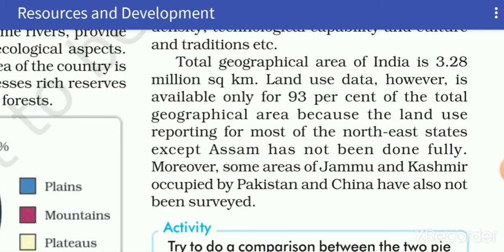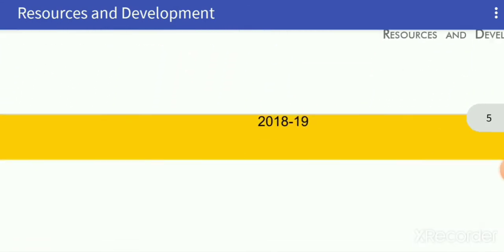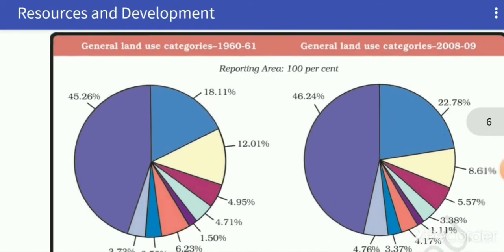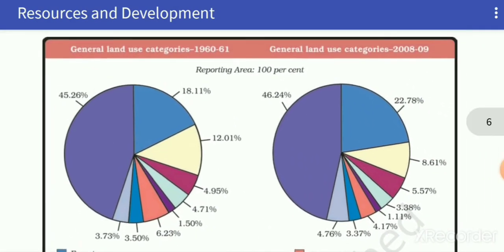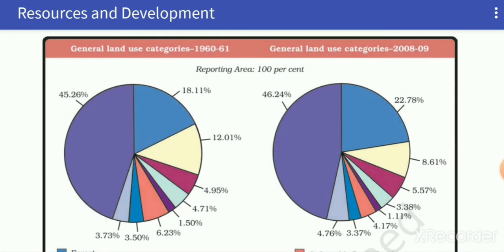Now move to the next. Here we see two pie charts showing land use data of 1960-61 and 2008-9. So we will have a comparative study of these two pie charts and try to find out changes under land use from 1960-61 to 2008-9. So let us start.